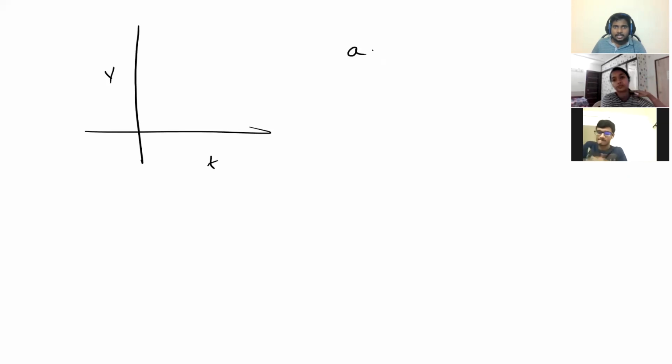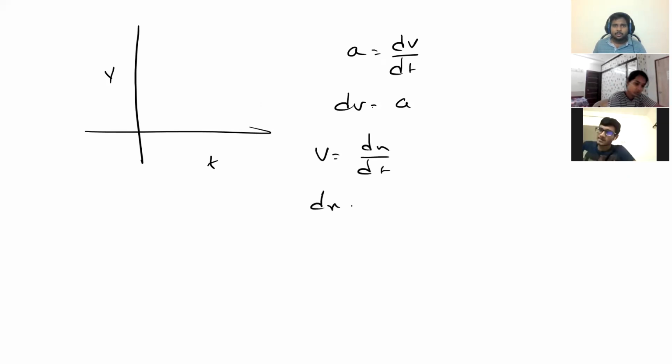And one thing you need to understand, whenever a VT graph is given, acceleration is equal to dv by dt, and dx by dt is v, so dx is equal to v dt. So integration of the VT graph will give you what? Displacement, or position. So you need to observe: velocity is a vector quantity or not, tell me.